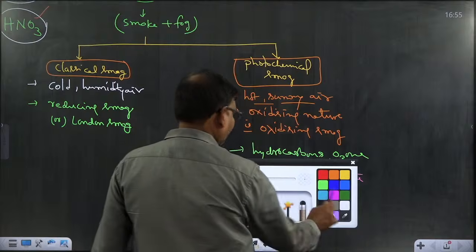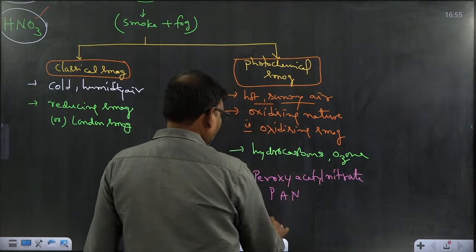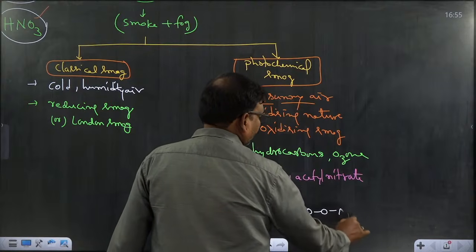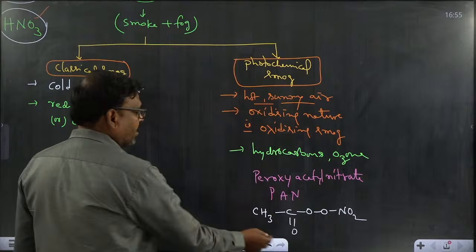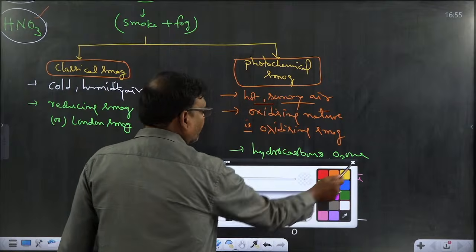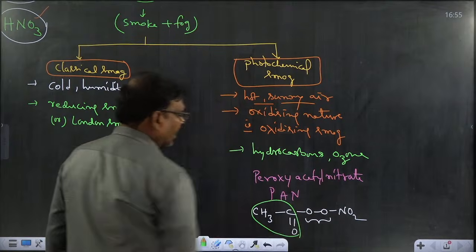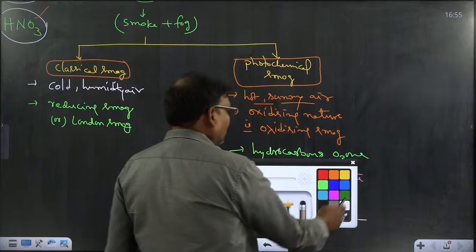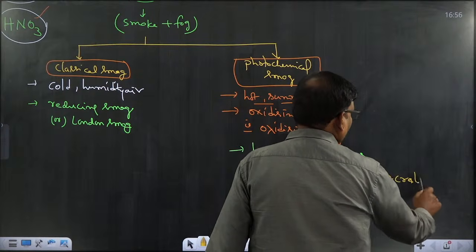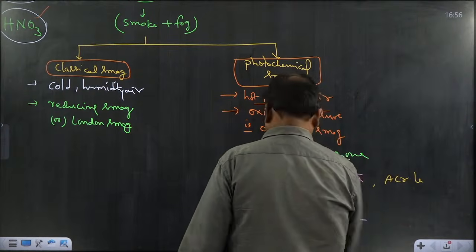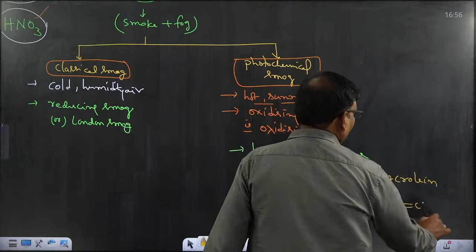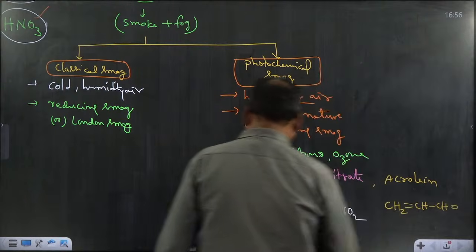While writing the formula: CH3CO, the acetyl group, then the peroxy bond, then nitrate, peroxyacetyl nitrate. And acrolein is another important pollutant. CH2=CH-CHO is the formula of acrolein.